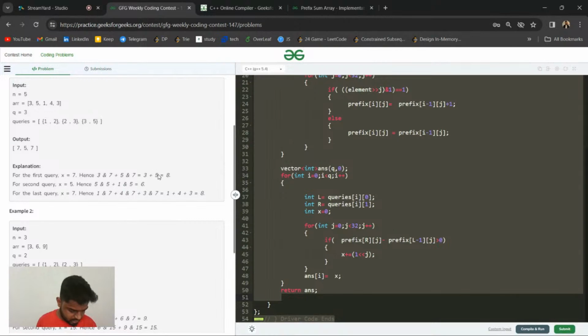Pratham is saying he has done it using linear and binary search. Not sure what you have done. Okay.